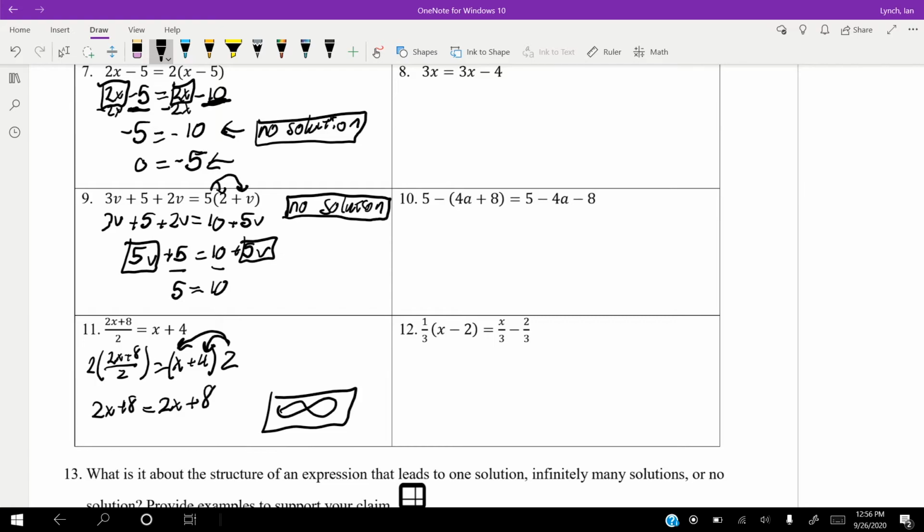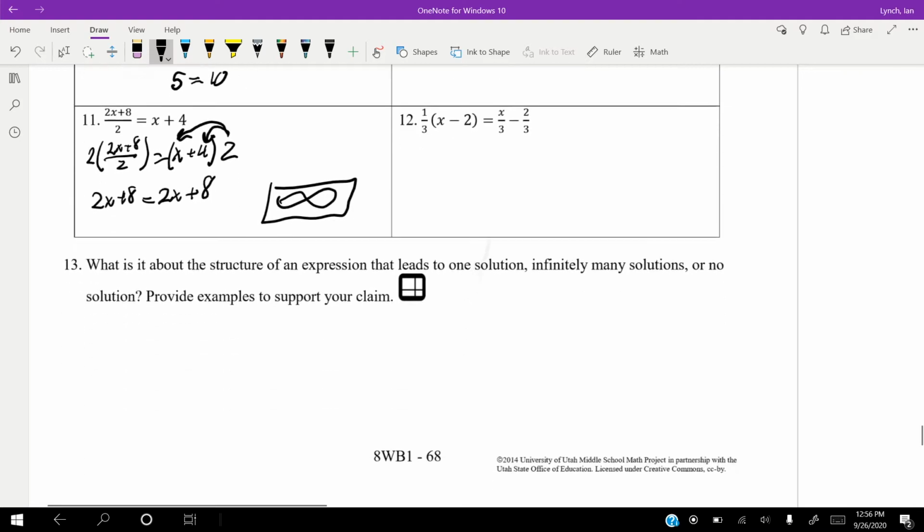We don't know what number it is because we need to find out what x is, but 2x plus 8 is just a single number. And that's what's really cool about linear equations. No matter what we write on one side, whether it has variables and constants or whether it's just a number, all we're saying is that those variables and constants are a number. It's a really cool thing, guys.